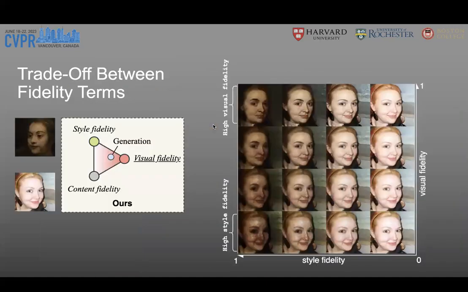Our framework also supports a controllable generation, where users can easily specify the weights of different fidelity terms as some values between 0 and 1. As shown in the right figure, users could generate many images for one input example. So they could pick up their preferred generations by themselves. Like they would prefer higher style fidelity, higher visual fidelity, or just higher content fidelity.